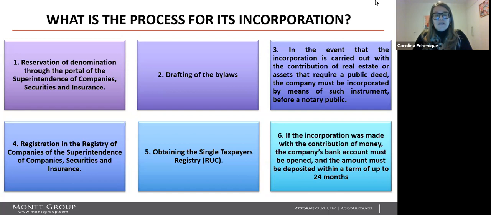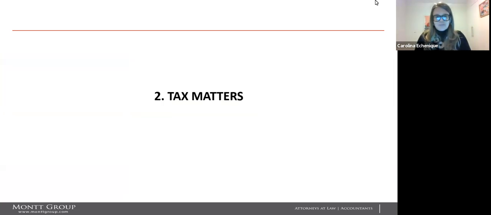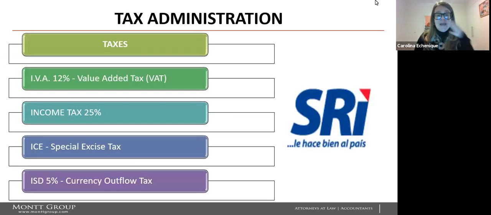Fifth, obtaining the single taxpayer registry, tax ID. And the last one, if the incorporation was made with a contribution of money, the company's bank account must be opened and the amount agreed must be deposited within a term of up to 24 months. Let's go through tax matters.